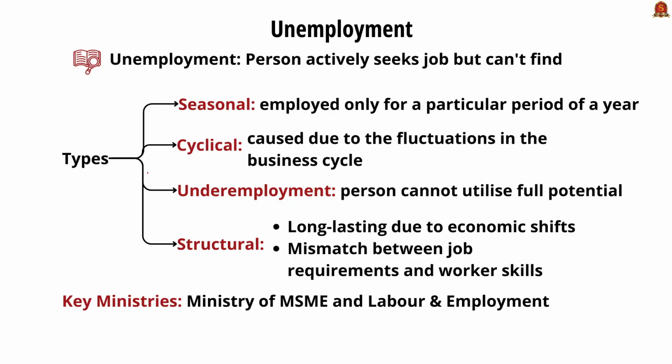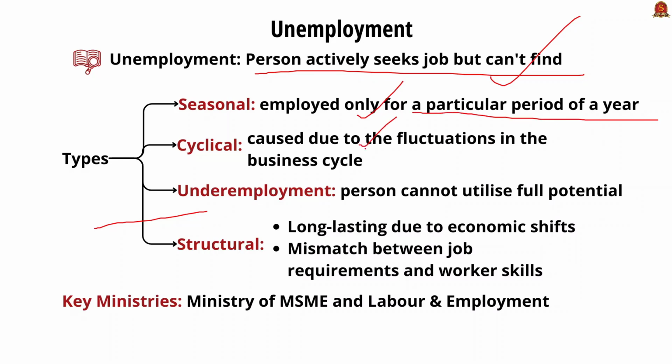So firstly, what is unemployment? It is a state in which a person actively seeks work but the work is not available. There are many different types of unemployment. The first one is seasonal unemployment. In this case, a person will be employed only for a particular period of a year, for example, the agricultural laborers.